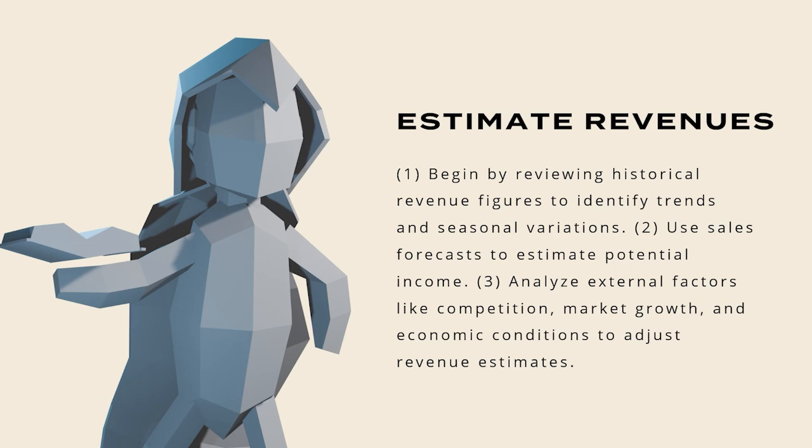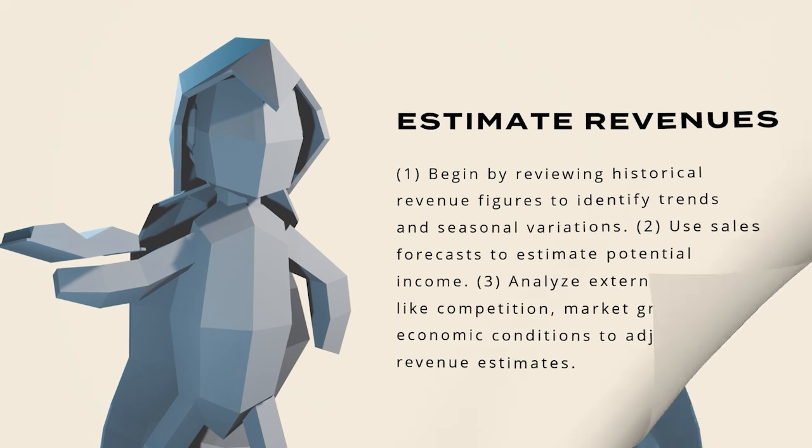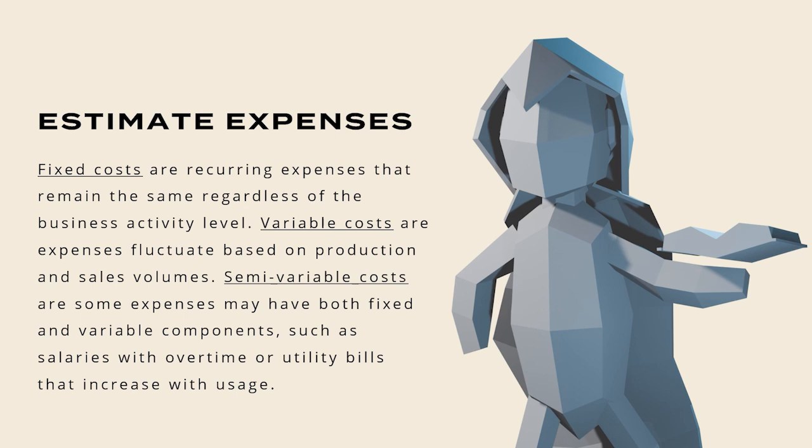Next, we have to estimate the expenses. And there are fixed costs, variable costs, and semi-variable costs that are considered when estimating these expenses. Fixed costs are recurring expenses that remain the same regardless of the business activity level. Variable costs are expenses that fluctuate based on production and sales volume.